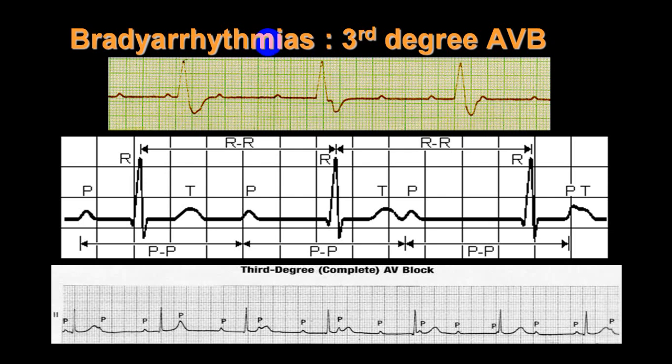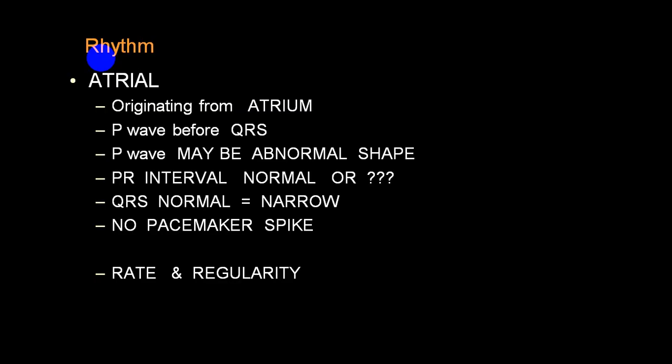Even in this, if you see properly, there are P waves. This is generated from the sinus node, but during conduction, it is not conducted through the AV node, and there is an idioventricular rhythm. This we call a complete heart block. This is also a part of a sinus rhythm, but it is abnormal because there is a block in transmission of an impulse which is generated from the sinus node. These are all varieties of sinus rhythm disorders.